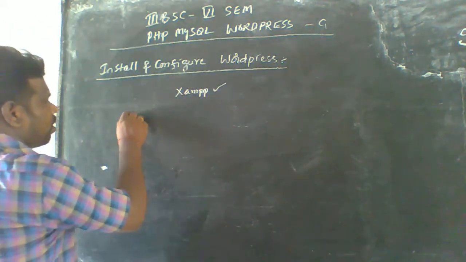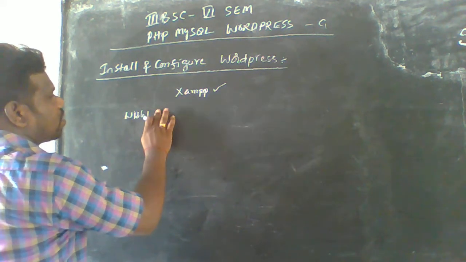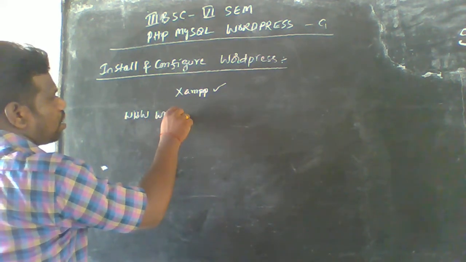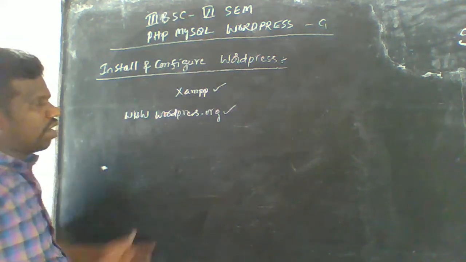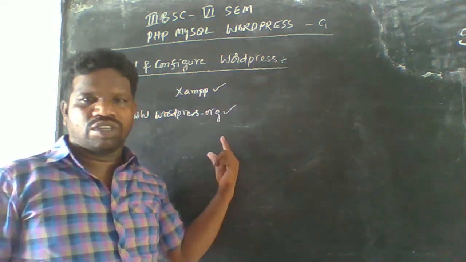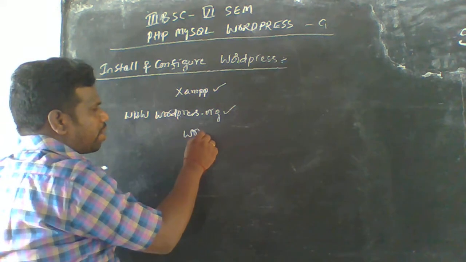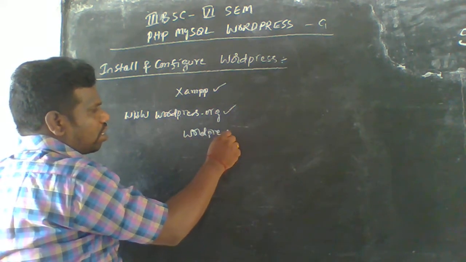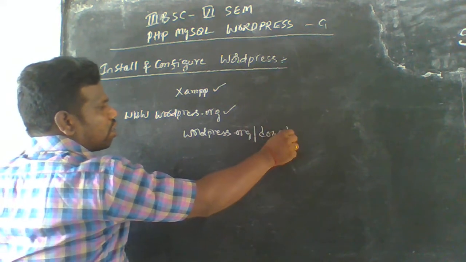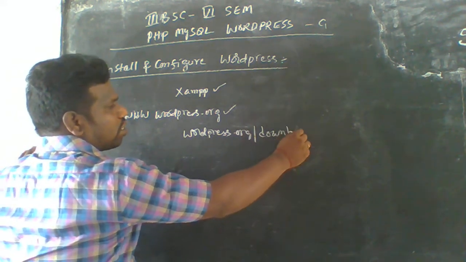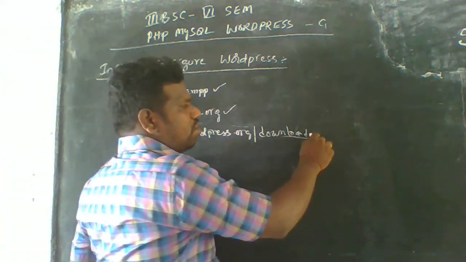Later, if you want to download the WordPress software, you have to go to www.wordpress.org. Whenever we click this link, automatically it shows some links. The download option is available here, wordpress.org/download, and we have to click on that.